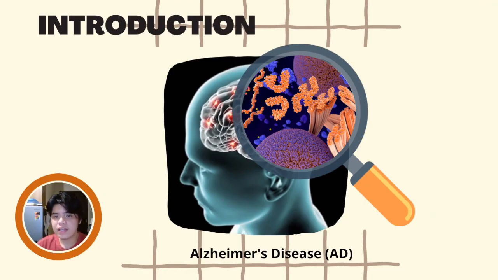Alzheimer's disease, or AD, is the most common type of neurodegenerative disease characterized by misfolded and abnormally structured tau proteins. The normal tau proteins form part of a structure called the microtubule. One of the functions of the microtubule is to help transport nutrients and other important substances from one part of the nerve cell to another. Hence, anomalies in the said protein can cause a wide array of diseases including AD.